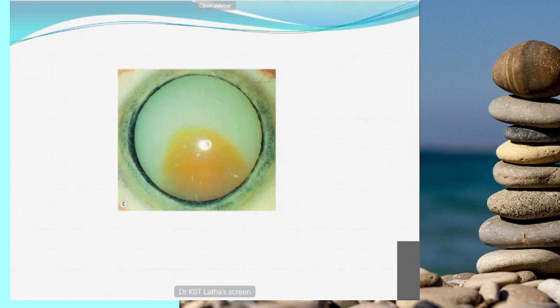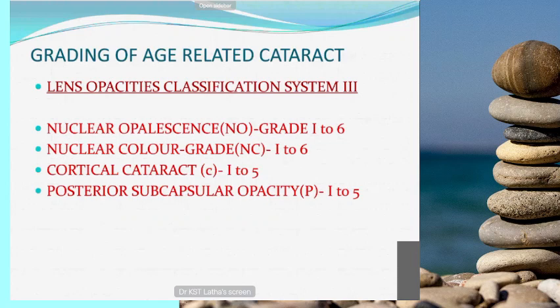Suppose the patient comes at this stage with increased IOP, what you have to do is reduce the IOP with the help of systemic drugs like carbonic anhydrase inhibitors, and topical timolol can be given. This is a beta blocker, topical timolol 0.5%, and systemically you can give mannitol, 20% mannitol also. After reducing the IOP, you can proceed with the cataract surgery.